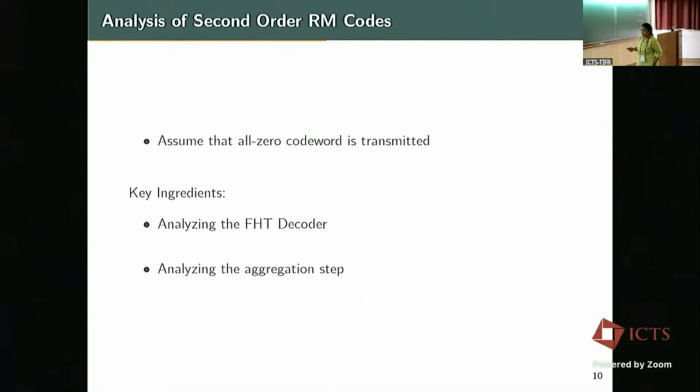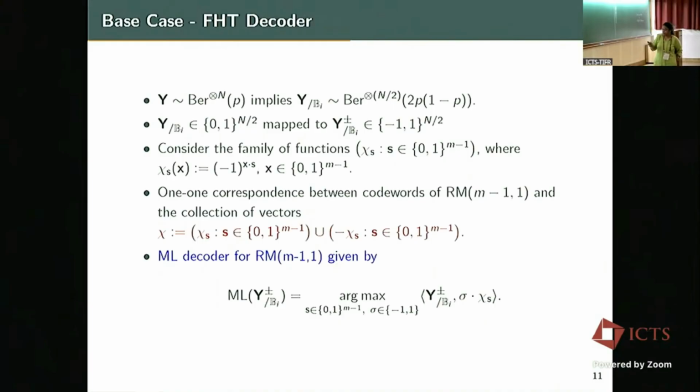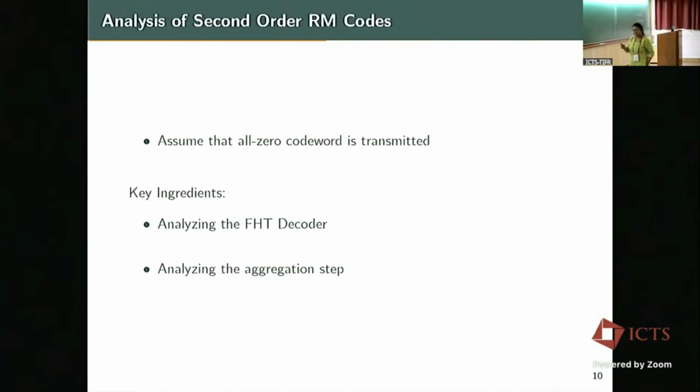Okay. So the analysis has two components. One is analyzing the FHT decoder, and the other is analyzing the aggregation step. In the FHT decoder, one assumption which is generally made in all these decoders for linear codes is that you assume the all 0 code word is transmitted and then analyze the probability of error. It is the same for all the code words. So key ingredients are these two.